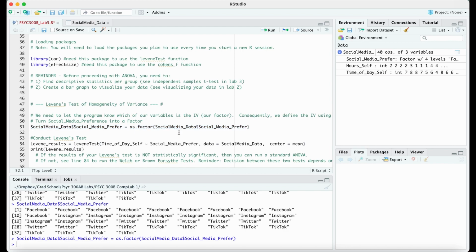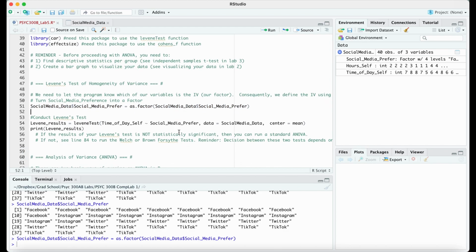So let's actually start testing the homogeneity of variance. Remember that this test is telling us whether there are differences in variance across our groups. If the variances are too different across our groups, we can't use normal ANOVAs. We have to use a different ANOVA or a non-parametric ANOVA. And I'll tell you about that in a moment here.